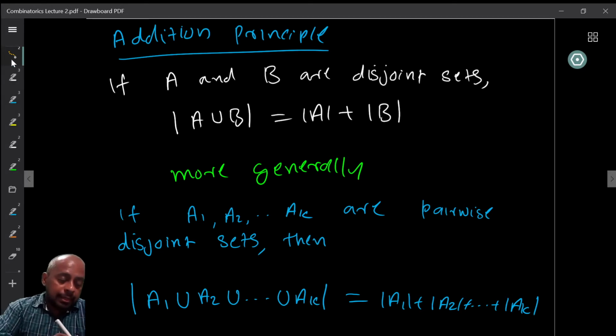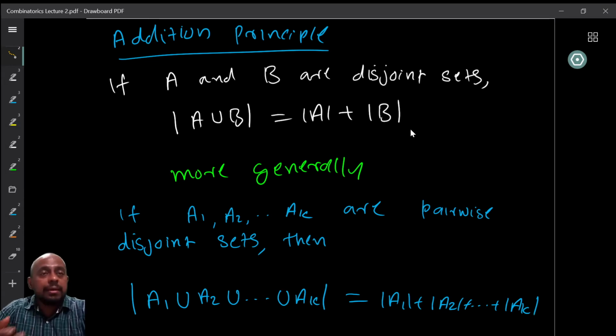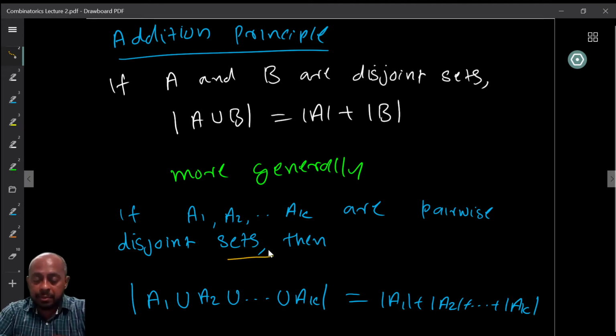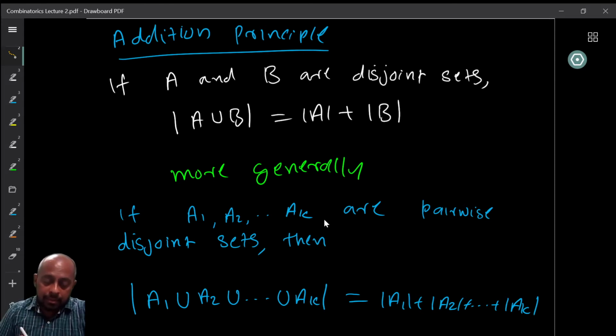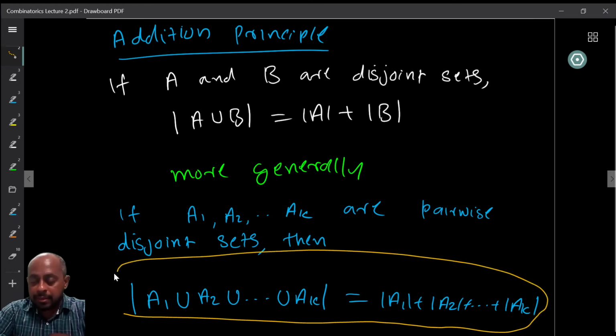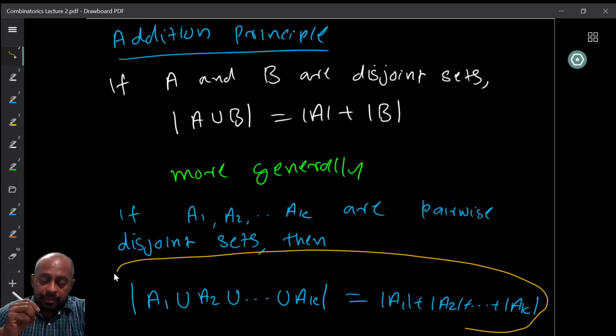On the other hand, if you have more, we can still use this, but we need the pairwise disjoint condition to be able to use this. So suppose A1 to AK are pairwise disjoint sets, then the union has cardinality equal to the sum of the cardinalities of the individual sets. But it is important to note that we were clearly saying that A1 to AK are pairwise disjoint, right?